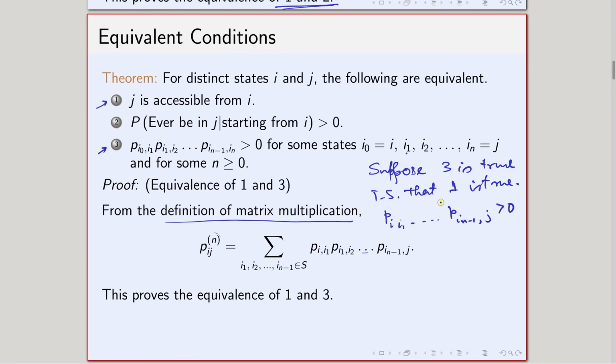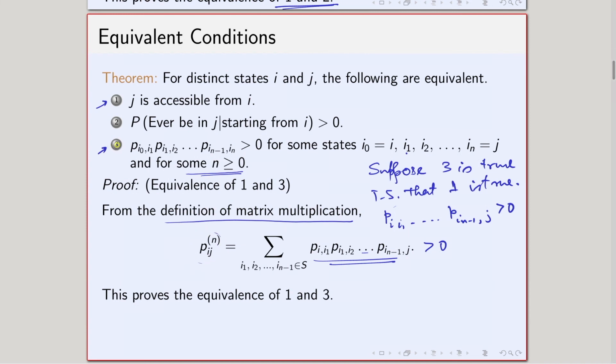Now, if this quantity is greater than 0, that means at least one of the entries here is greater than 0. So, the summation has to be greater than 0, because this product will always be non-negative, because this is the product of some probabilities and probabilities are non-negative. So, if one of the products is strictly greater than 0, then the sum has to be strictly greater than 0, and this shows that there exists some n greater than or equal to 0 such that this quantity is strictly greater than 0.